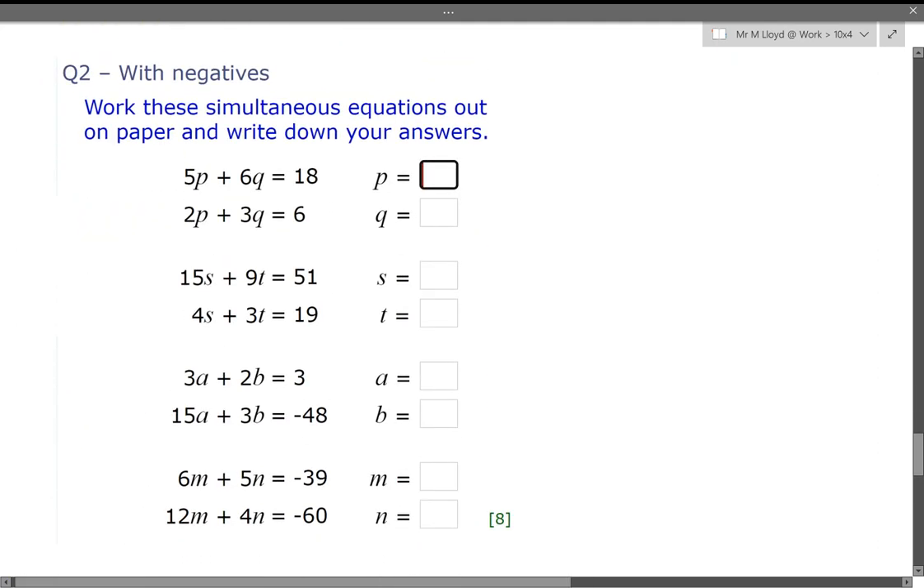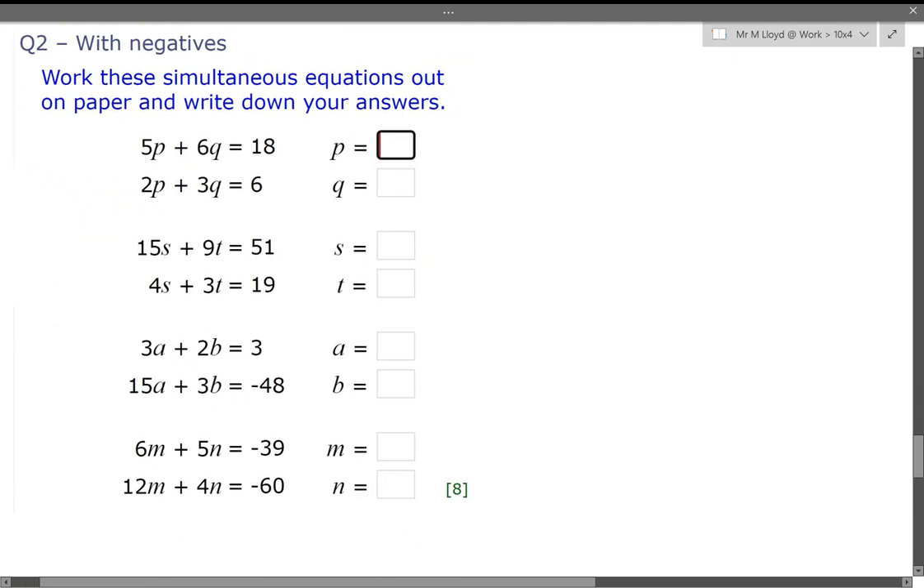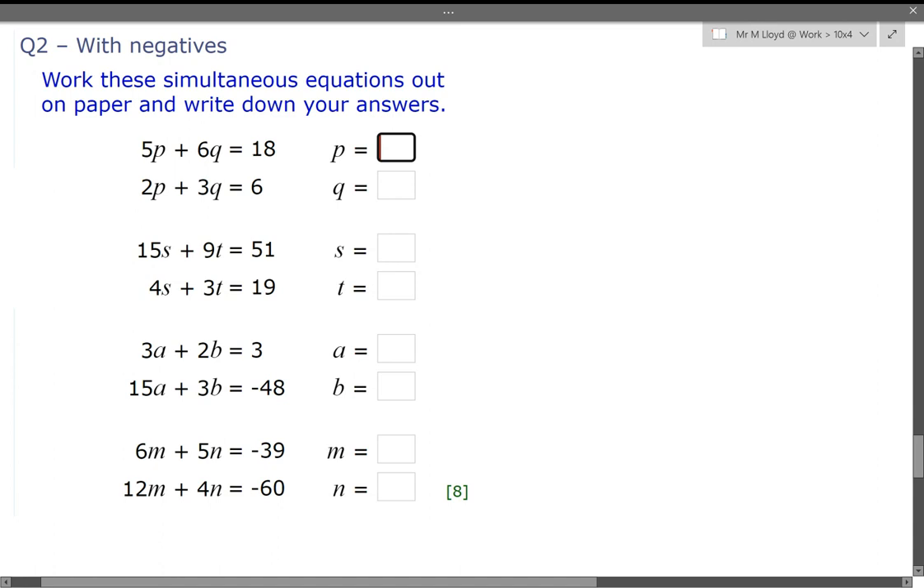Okay, these ones will involve some negatives. So, sorry, my email just popped up. So please, can you obviously have a go? I'll give a hint again, but yeah, pause the video, have a go.